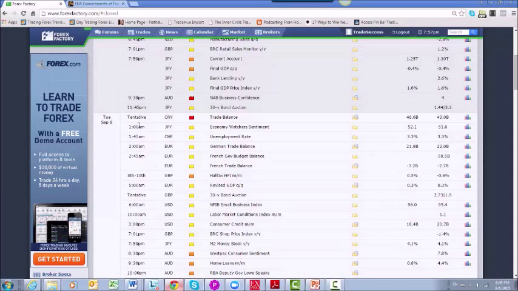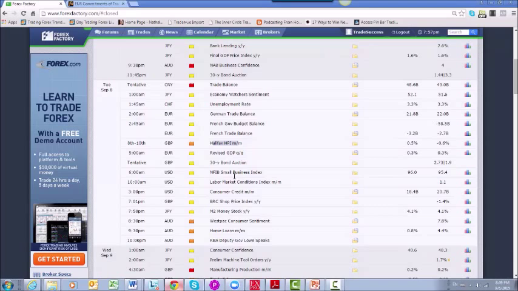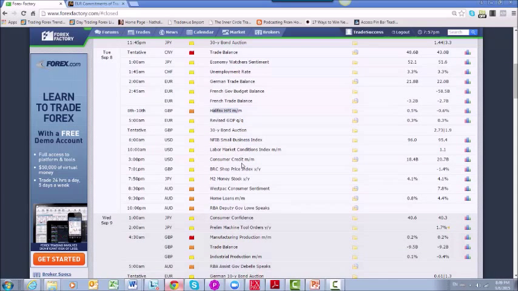Going into the European session, again we have German trade balance and French trade balance. Not a lot of critical or red news here. We also have the Halifax HPI number, which will be important for the British pound. And then going into the US session, nothing major either. Into the Asian session, we have Westpac consumer sentiment, which will also be something to keep an eye out for, for the Australian dollar.